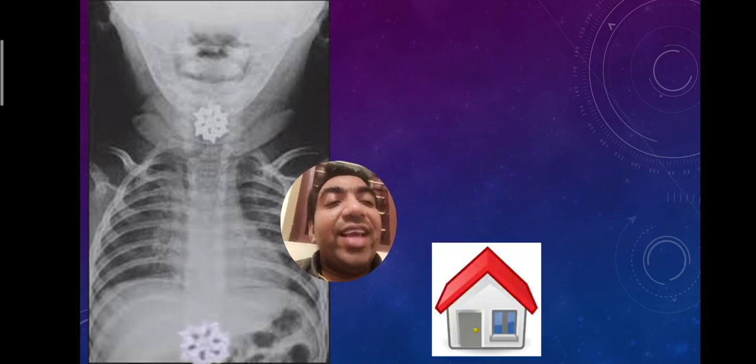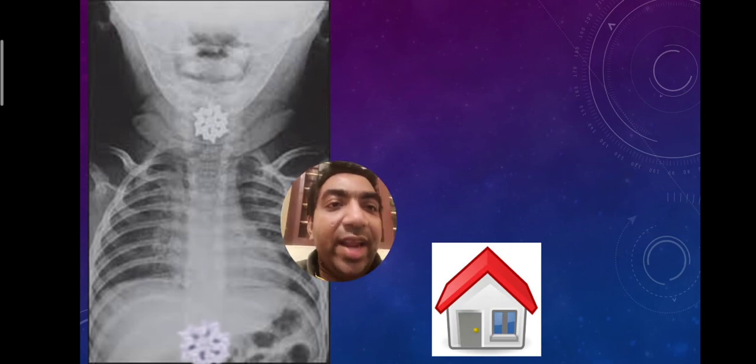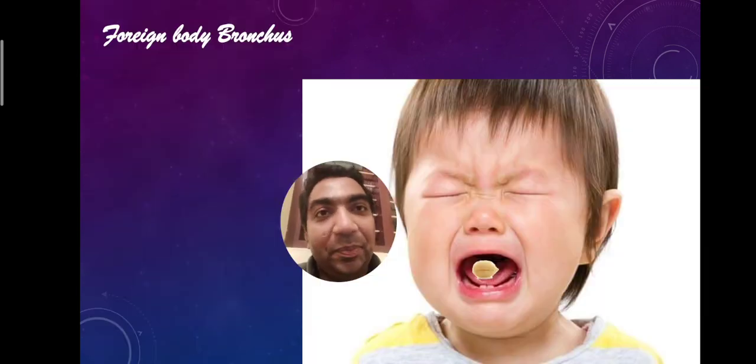If it is below that, then we cannot do anything. We can send the patient home. Again, look for the foreign body in the stools. Review if it is not coming after 1 week. Again, take a repeat chest X-ray, see whether the coin is going or not. Like that we can manage. So if the non-coin foreign body in the esophagus has just passed down to the stomach, we can send the patient home. But let this discharge be done by the pediatric surgery MO. You can keep the patient in OR and let the discharge be done by the pediatric surgery MO. But these are the patients which we can send home.